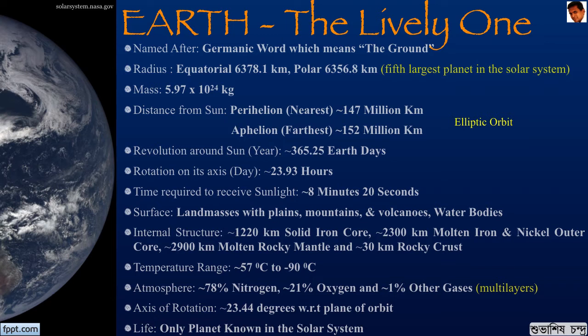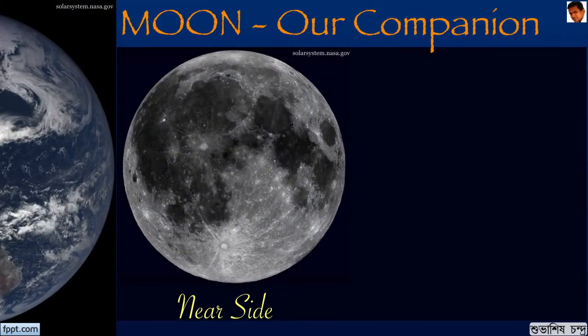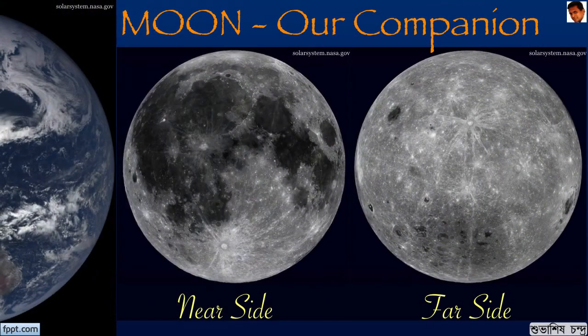Now we move on to our nearest companion, the celestial body, which is the satellite of us, which revolves around us, the moon. This is the near side of the moon, the side which is always visible from the Earth's surface. The moon and the Earth are both in a tidal lock, and hence you can only see the near side of the moon. The far side of the moon, which is this surface, is not visible from Earth.